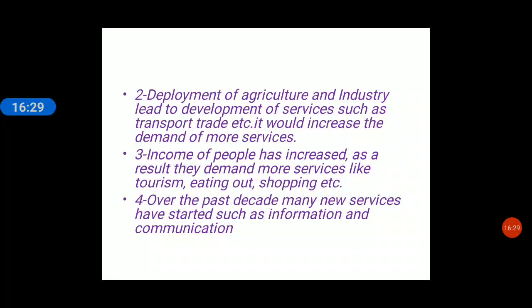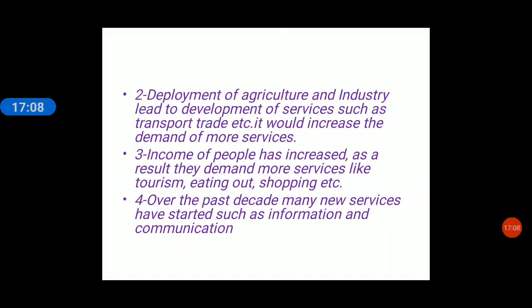Second, development of agriculture and industry leads to development of services such as transport, trade, etc. What is the meaning? See, agriculture today has become modernized. Right? Modern agriculture requires all the modern facilities like tractors, threshers, pesticides, weedicides, and so many other things. Right? All big machines, mechanical farming is done, poly houses are made, and many sprinklers are there, and so many things are required for modern agriculture.